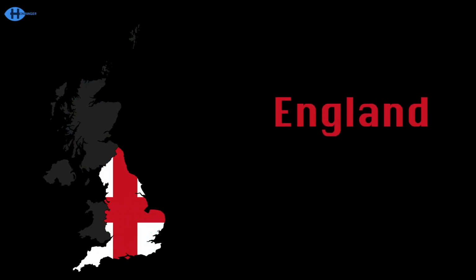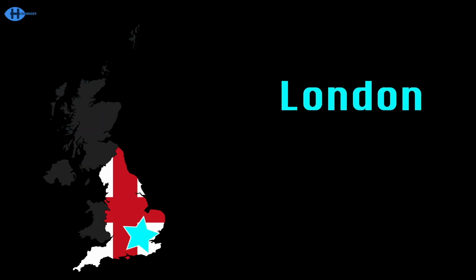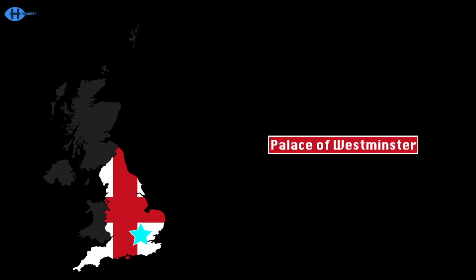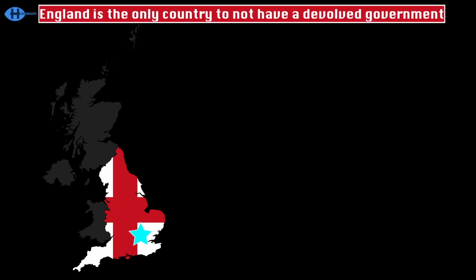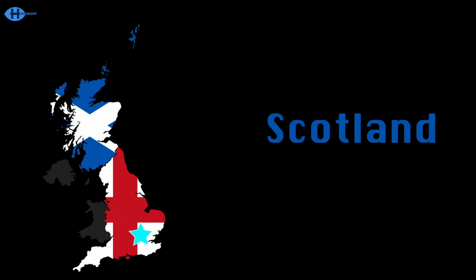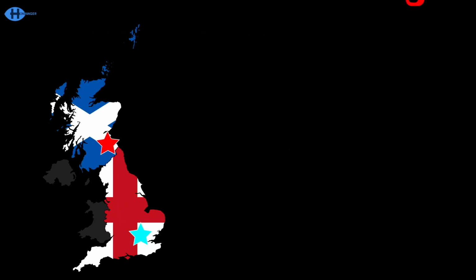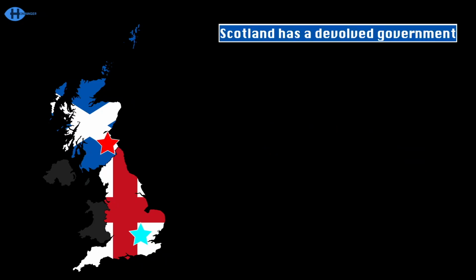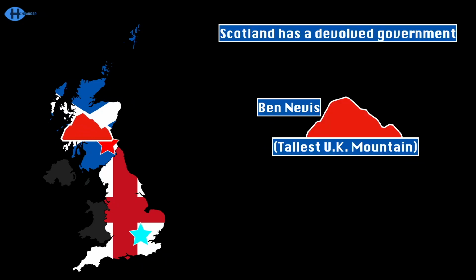The first country's named England, its capital is named London. It is home to Parliament, it's attached to Big Ben. The only country that's currently without a devolved government, here on the island of Great Britain. To the north borders Scotland, next country Scotland, I told ya. The capital's Edinburgh, and the UK's most northern. Learn about it more, the government's devolved like this. The UK's tallest point's Ben Nevis, it touches the Atlantic.